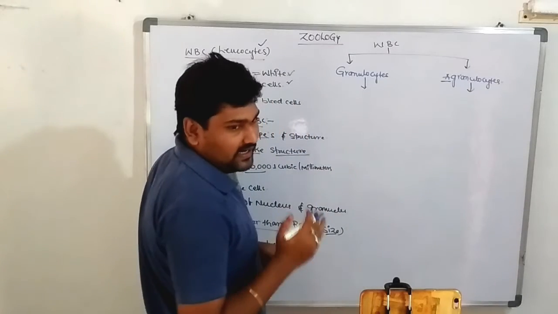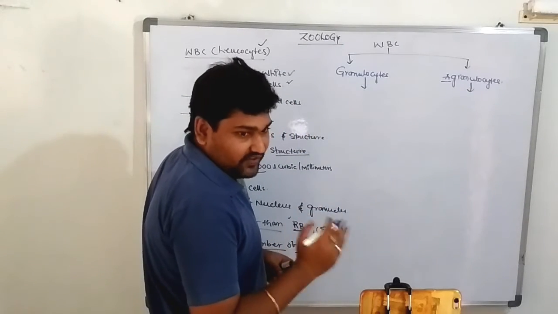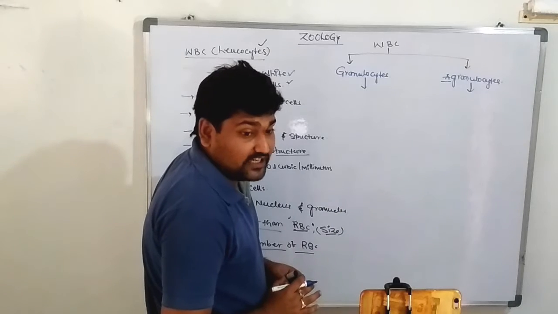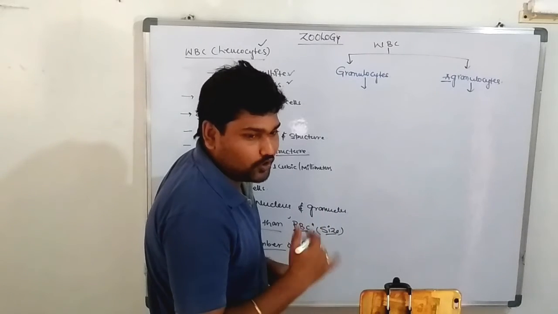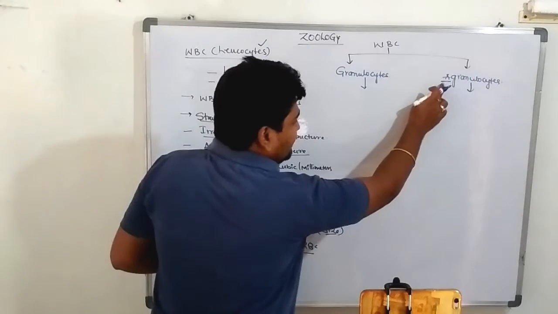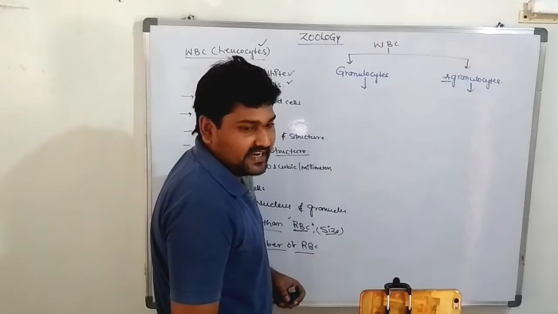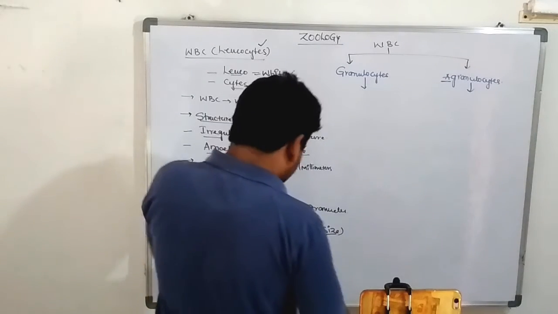Instead of any word, A at the start means completely absent. A means absent, granula means granules. So there is an absence of granules in the cytoplasm.